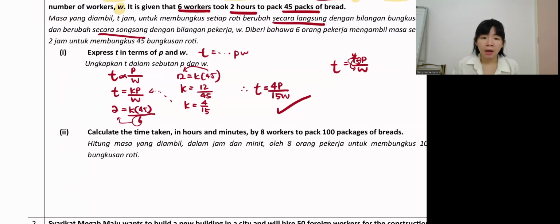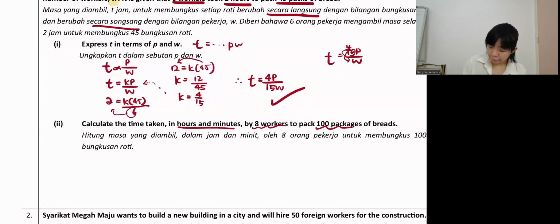All right, next. Calculate the time taken in hours and minutes. So the answer must be in hours and minutes. 8 workers to pack 100 packages of bread. Okay, so our formula, our equation, write one more time: T equal 4P over 15W. Now I want to find T, I want to find time taken.